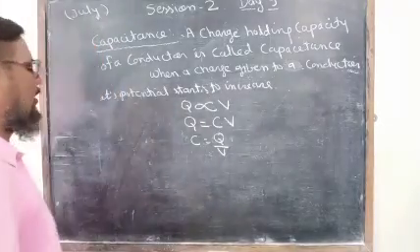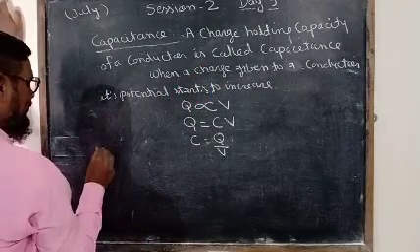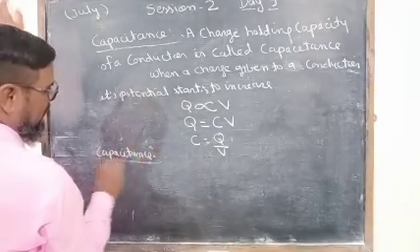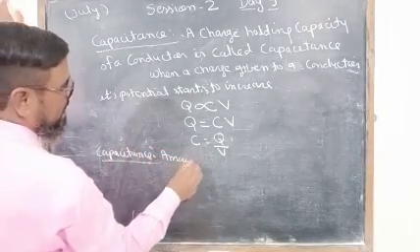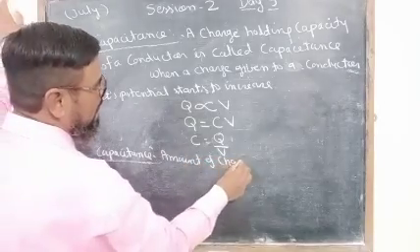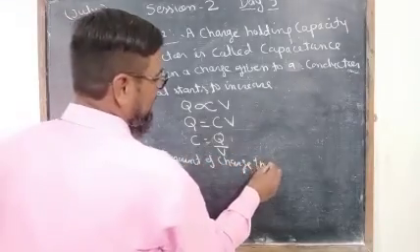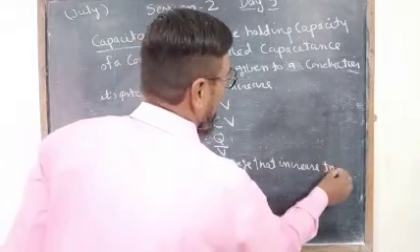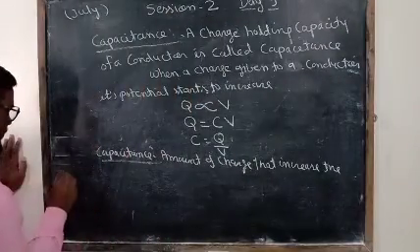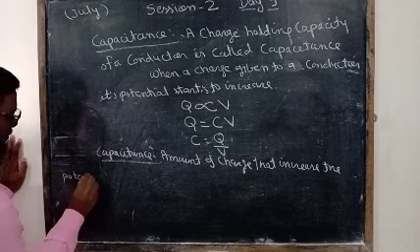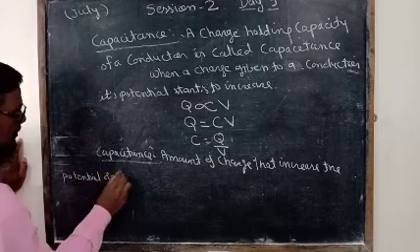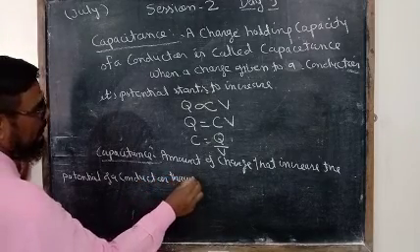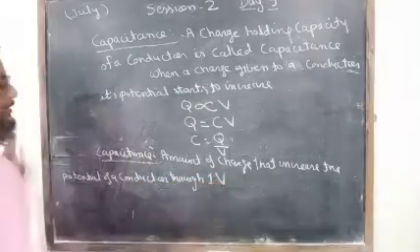So the capacitance of a conductor is defined as the amount of charge that increases the potential of a conductor through 1 volt.